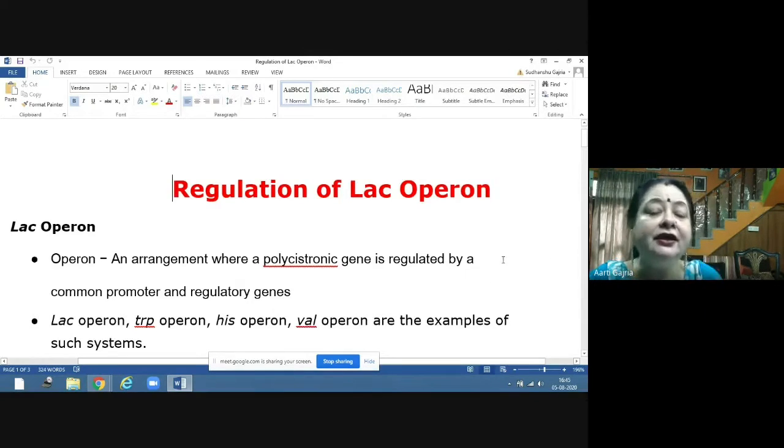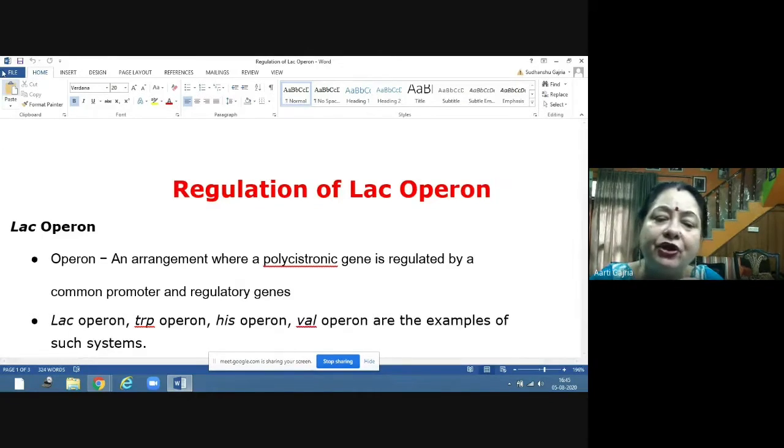Similarly, there are regulatory genes which are regulating the operation of the structural genes, turning them on when required, or turning them off if they are not required. And this is called regulation of gene expression. In your syllabus, there is one operon, that is the lac operon. Here lac is for lactose. Lactose is a disaccharide. Lac operon means the operon of lactose.